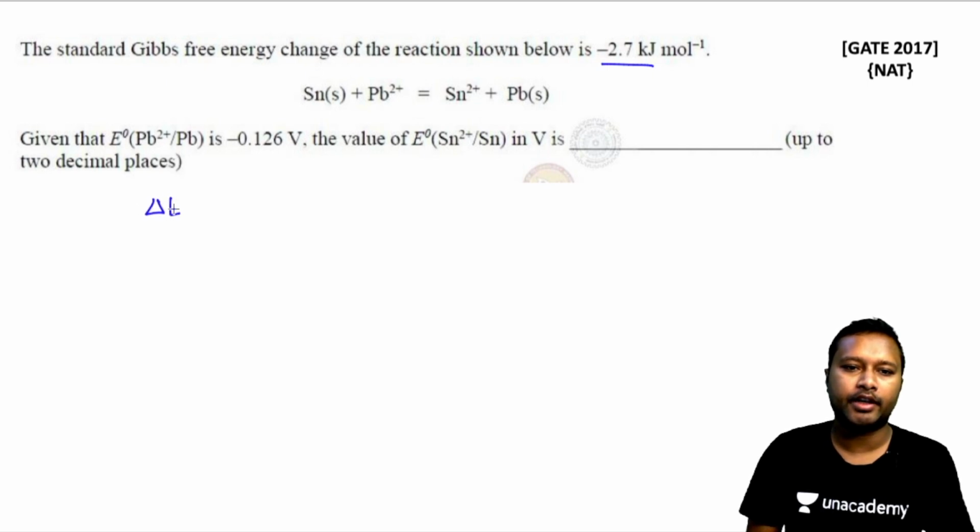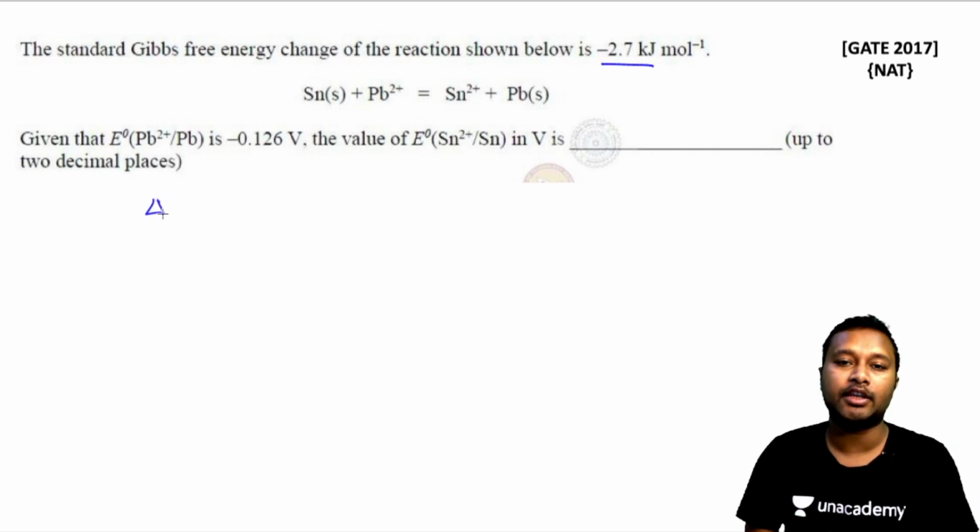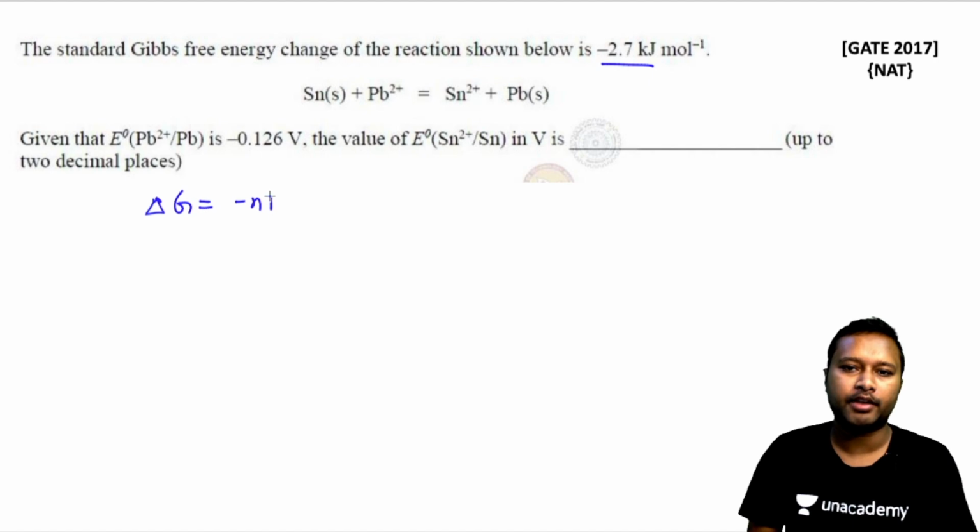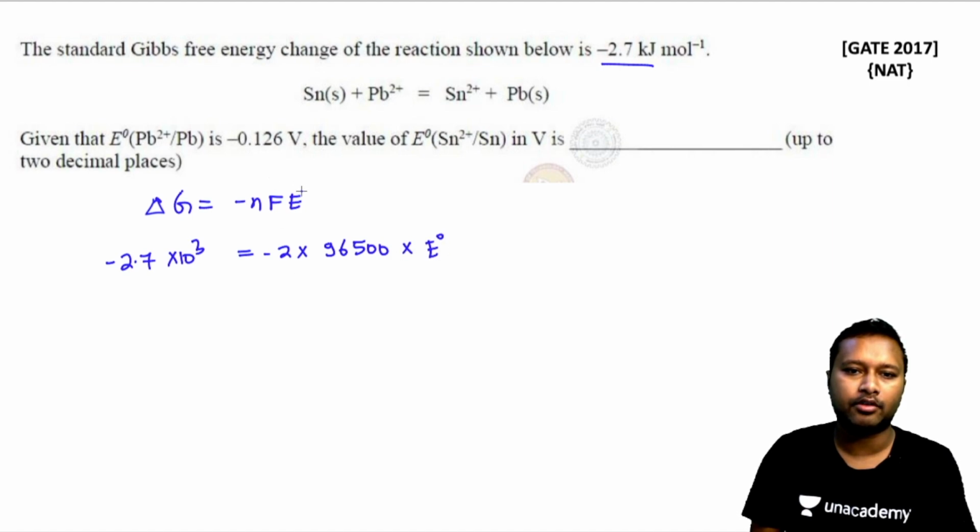Now you know that delta G is related to the E naught of the cell by a relation. We have done this in the previous questions also. So delta G is equal to minus nFE. Delta G is given to us as minus 2.7 kilojoules, so that means minus 2.7 into 10 to the power 3 joules per mole. And the value of n over here is 2. So minus 2 into F, which is 96500, into E naught. This is E naught of the cell.